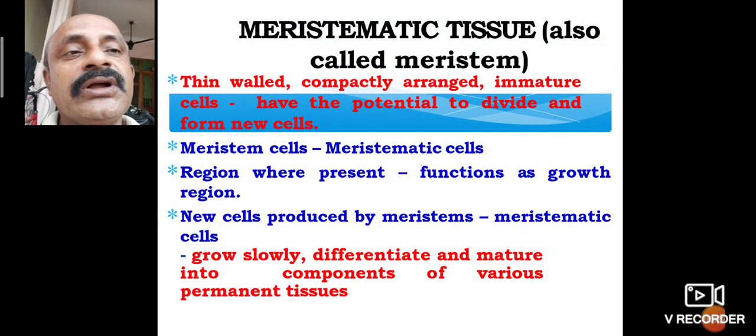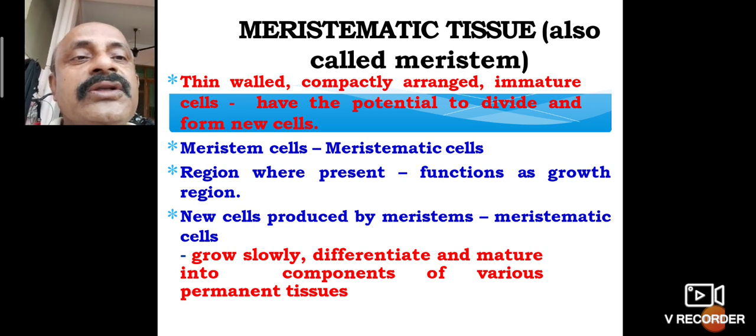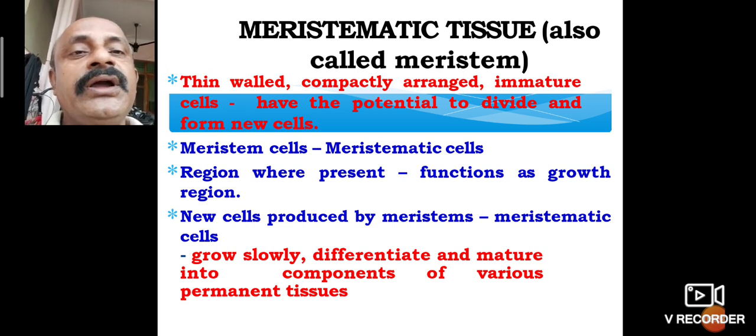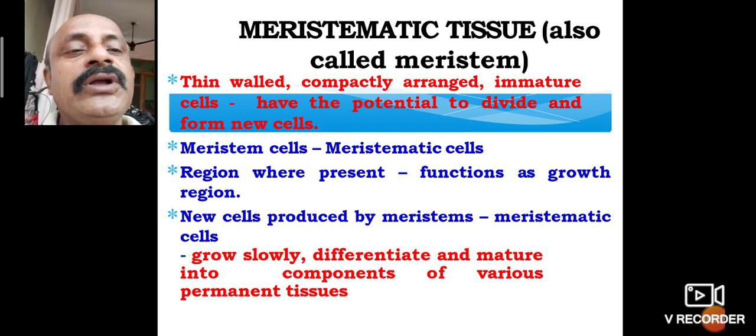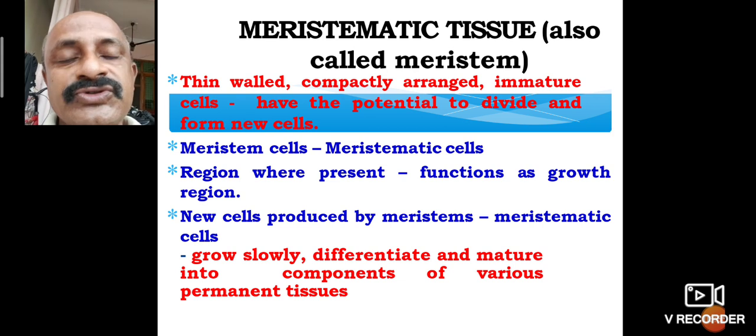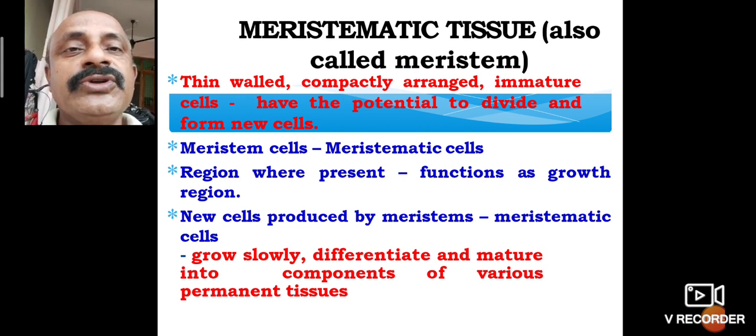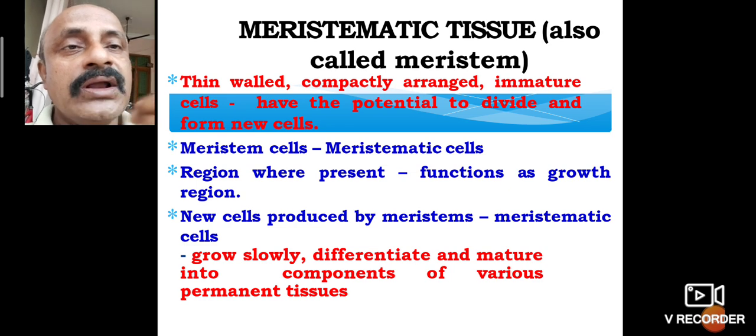The meristematic tissues are called meristem: thin-walled, compactly arranged, immature cells. They have the potential to divide and form new cells. The meristem cells regions function as growth regions. The new cells produced by meristematic cells slowly differentiate and mature into the components of various permanent tissues. This is also the growth of the organism.